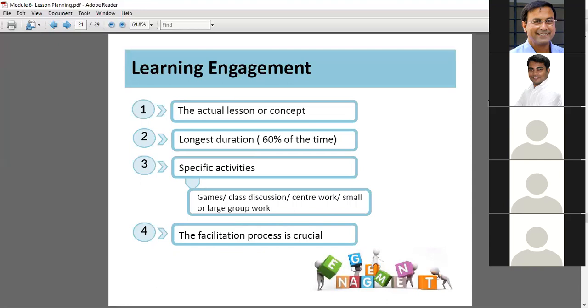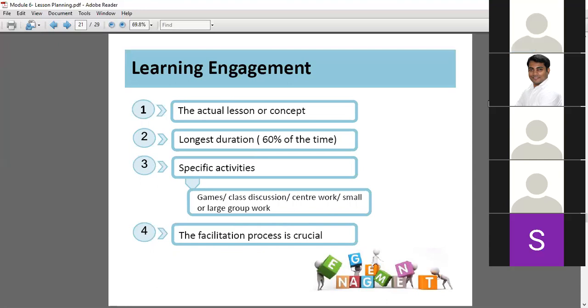Facilitation. It is a bit difficult. Crucial in the sense, important. How you facilitate the learners with toys, with the learning environment, with different tools. How you help them in the process of learning is very important. The process of going from easy to easier, how we are teaching them. Not teaching, teaching will be spoon feeding. How we facilitate them in learning. That's what we discussed in the first session.